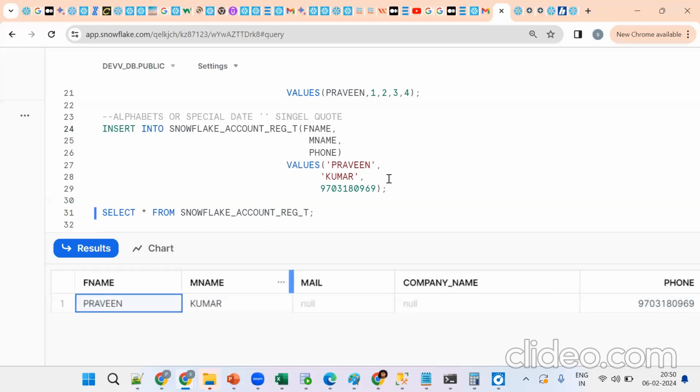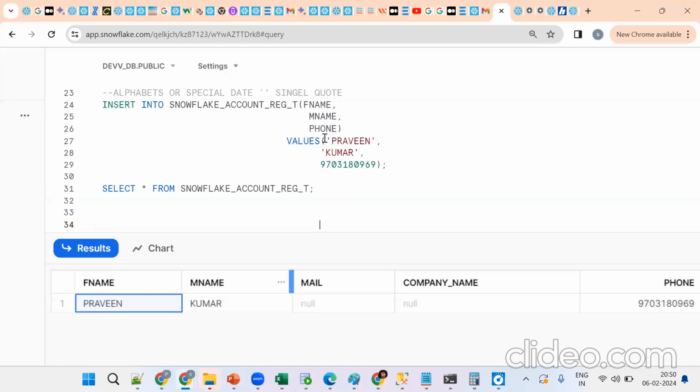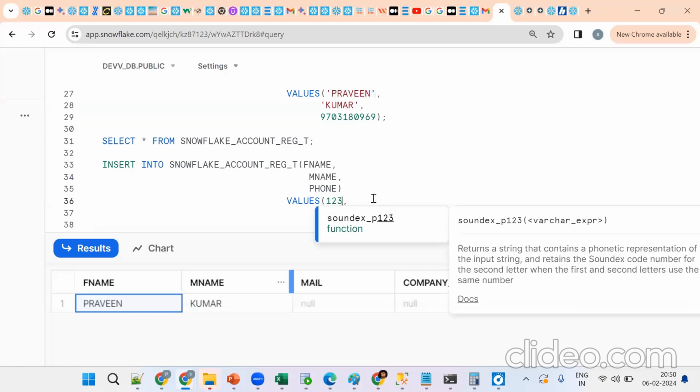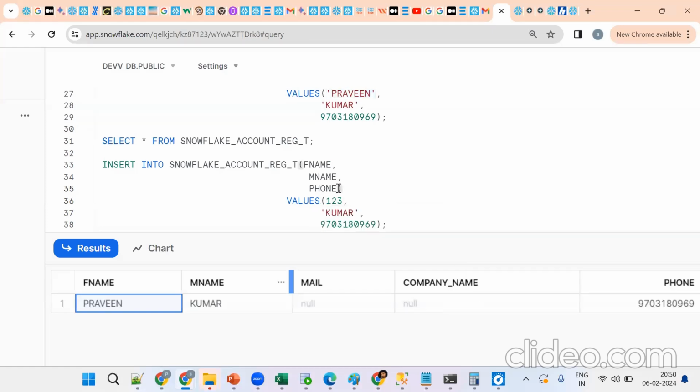Now I'll ask you one question. You'll get confused. Take the same thing. Now what happened? So same thing, now put the value. Okay, see, now I'm putting 1, 2, 3. Tell me what will happen. It will accept or not? No, it will not accept. Why it will not accept? 1, 2, 3 are not under the single quotes.